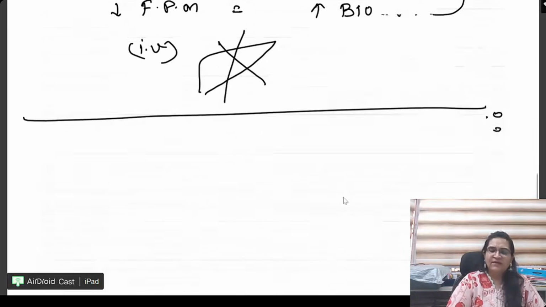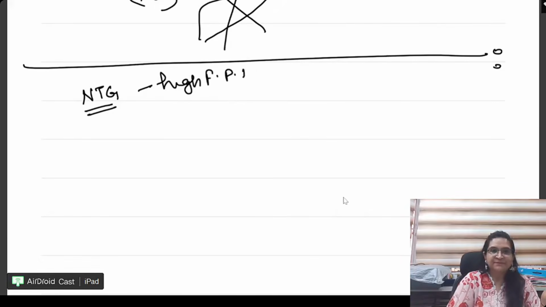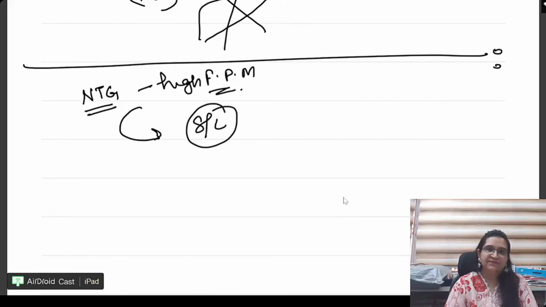Right? Now here, beta, please remember NTG, nitroglycerin, has high first pass metabolism. Therefore, I do not give it orally. In any case, I give it sublingually. If somebody is having a problem, having chest tightness, chest pain, then I give it sublingually.